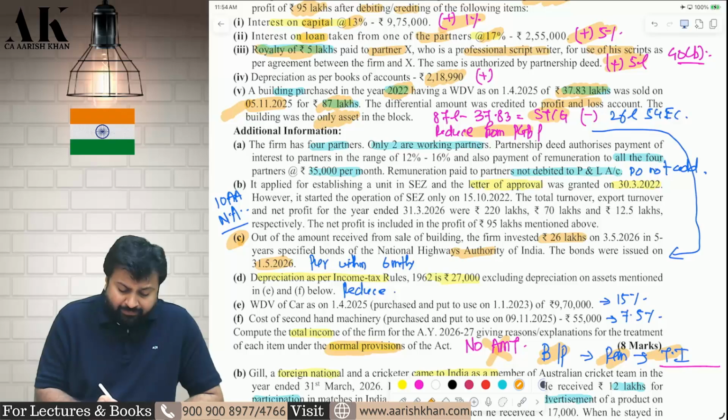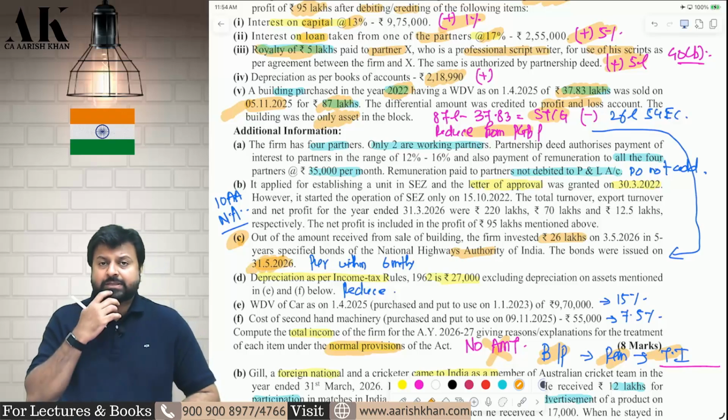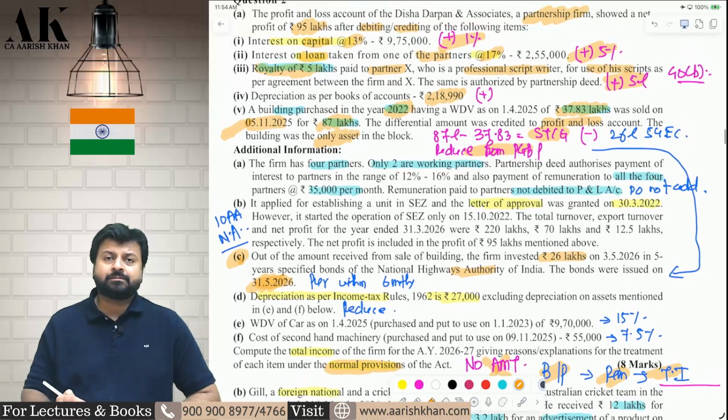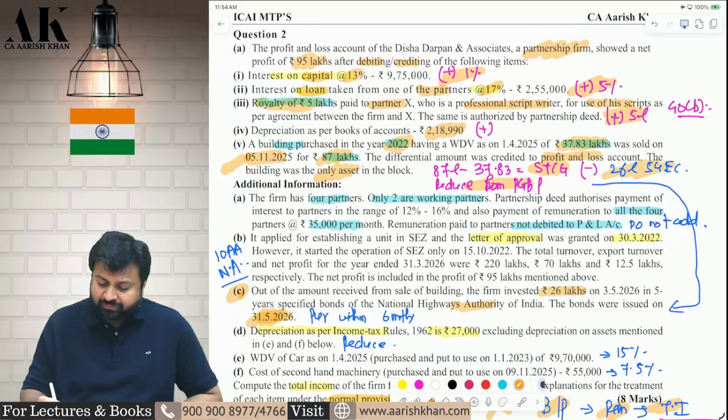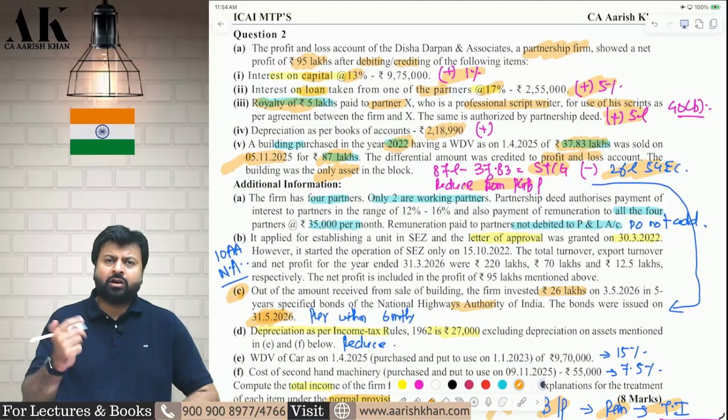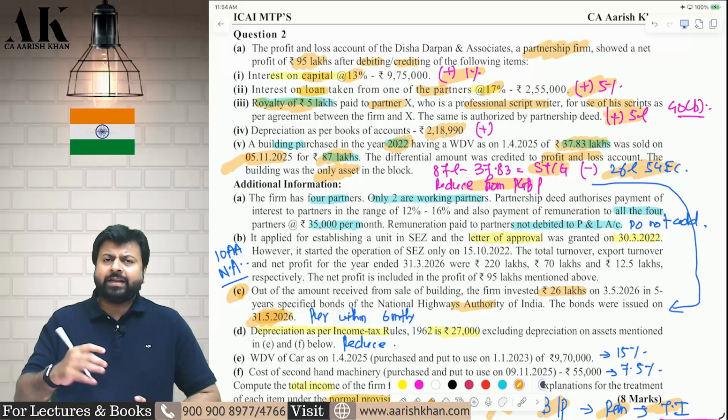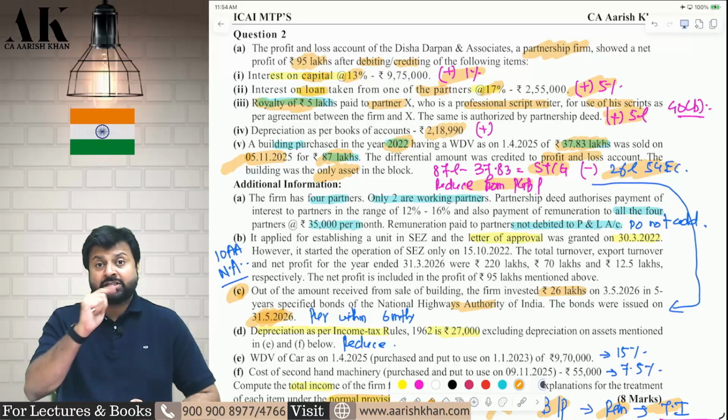You are selling on 5th November, you are purchasing on 31st May, which is within 6 months, you are purchasing what? Your bonds. Therefore, you can claim exemption under what? 54EC. 54EC exemption can be claimed against long-term land and building. But sir, the gain is short-term, na? Gain is not relevant. The nature of asset is relevant.